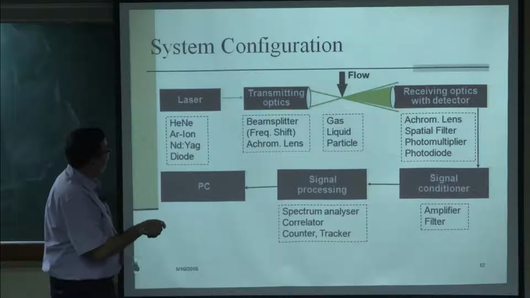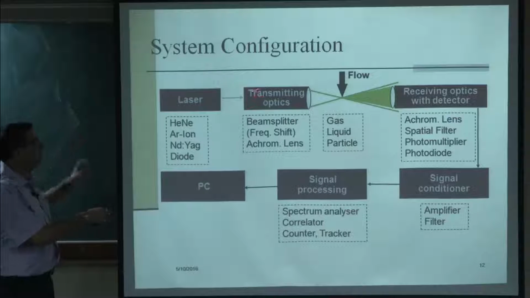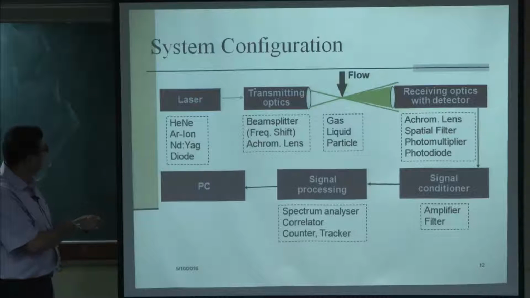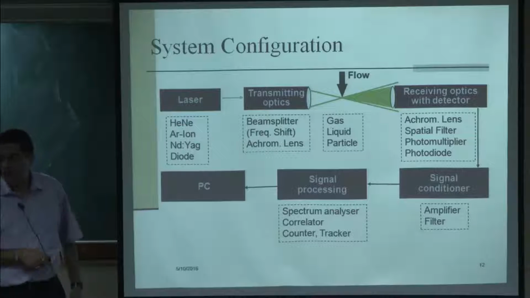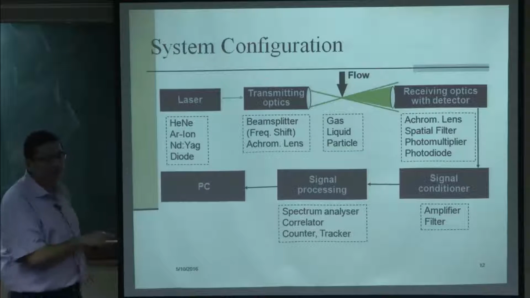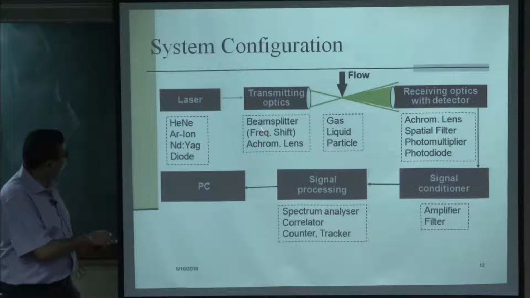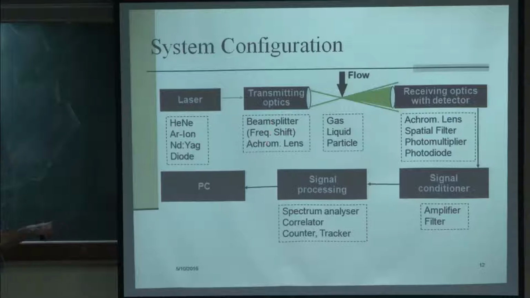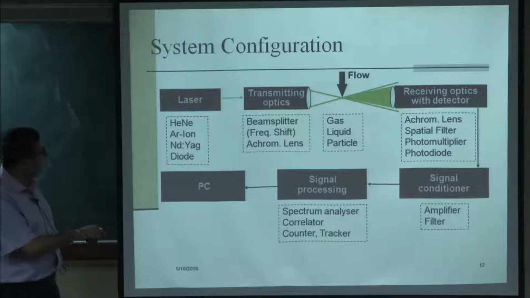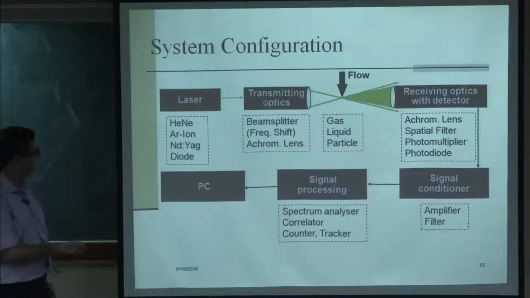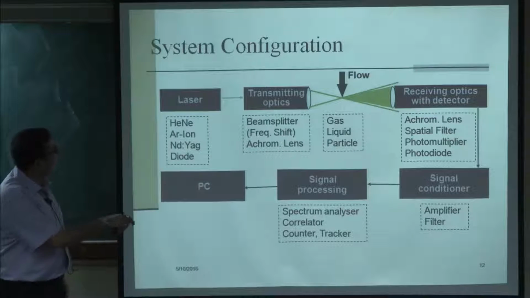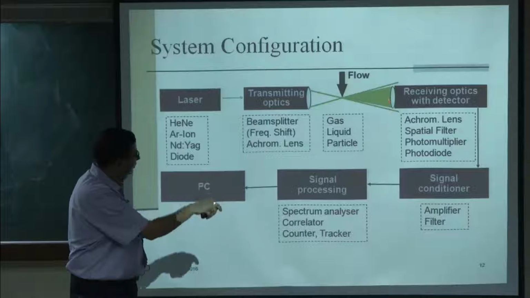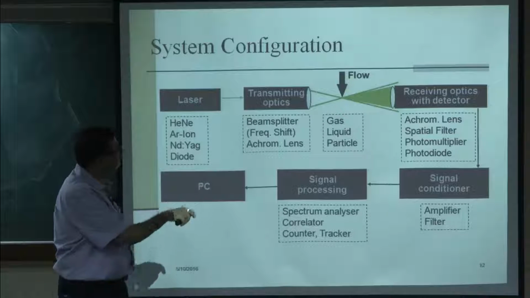Then there is the transmitting optics. Transmitting optics is essentially to take the laser beam to the measurement domain. First of all the laser sends a single beam, but we need two beams. So, there is a beam splitter. The beam splitter splits the beam into two, then one of the beams is shifted by a particular frequency, I will talk about it a little later. So, we have two beams with slightly different frequencies, and then an achromatic lens to focus them to this point. Here is where your measurement volume is: a gas, liquid or particle.